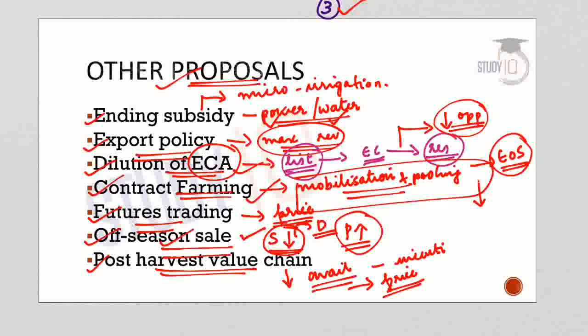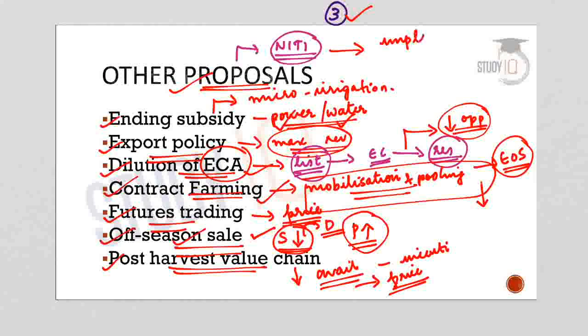So, these are all some of the suggestions or proposals provided by NITI Aayog, and being a policy think tank, NITI Aayog has conducted various studies and researches in this field and come up with these recommendations. But ultimately, the success of all these recommendations rightly lies in its implementation. So, now the purpose of the government and policy makers and also different stakeholders is to implement these recommendations to the maximum possible extent.